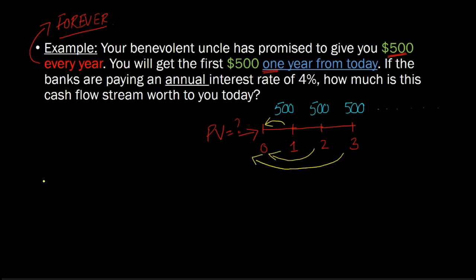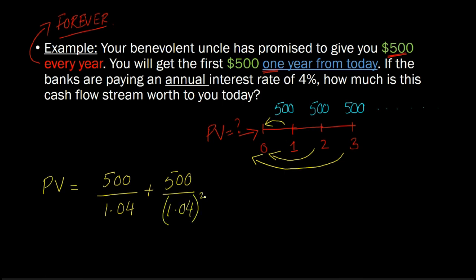So generally, I'd say present value of this cash flow stream is going to be 500 divided by 1.04. Right? So discount back. This is the first 500. Then I'm going to do the next 500. So 500 divided by 1.04 squared. So I'm discounting the second one 2 years back. Let's take the third one, divided by 1.04 cubed.